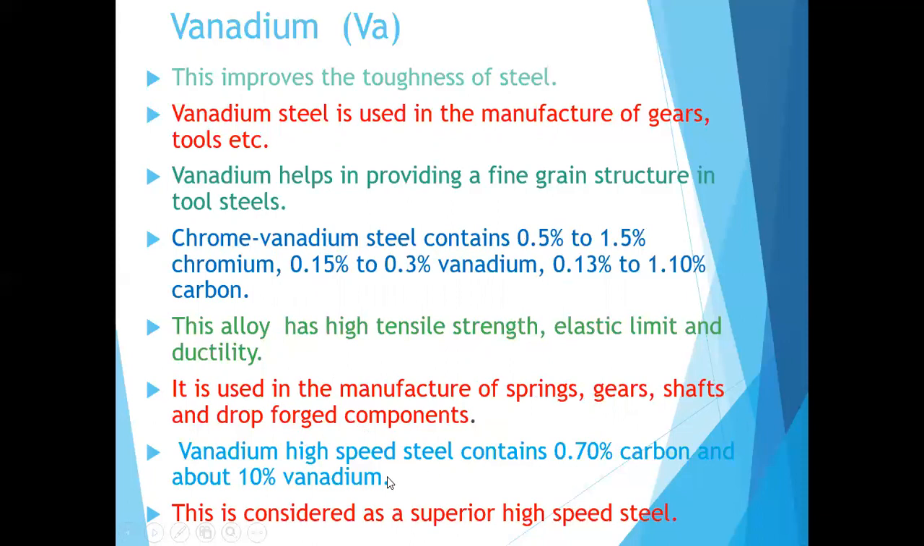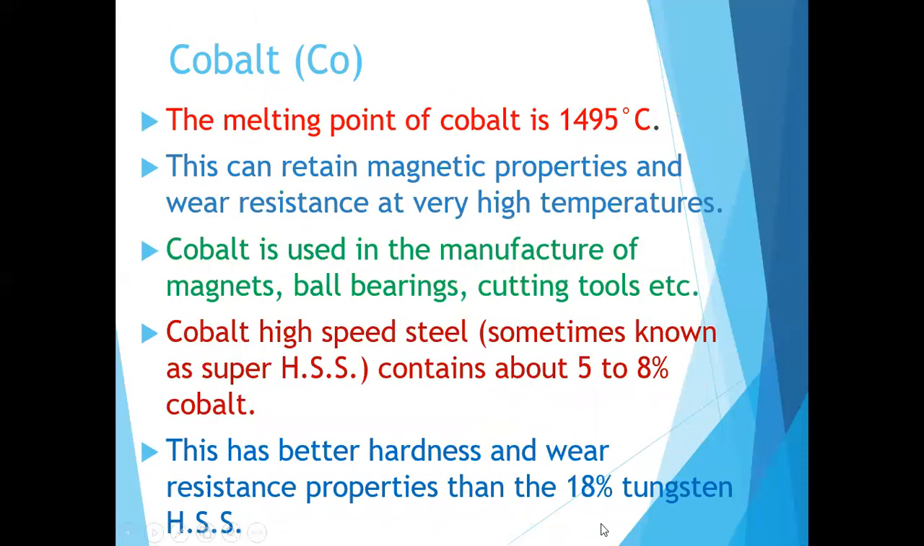Vanadium high speed steel contains 0.70% carbon and 10% vanadium. Vanadium high speed steel containing 10% vanadium is considered a superior high speed steel. So when the steel contains vanadium in this way, it is known as a superior high speed steel.